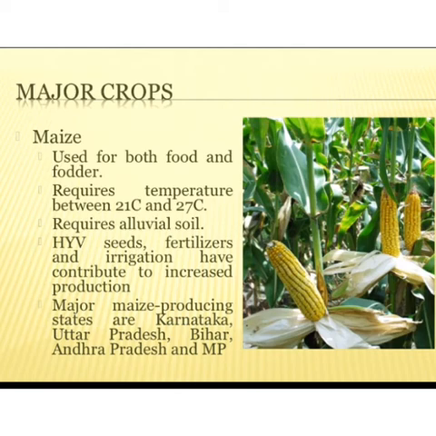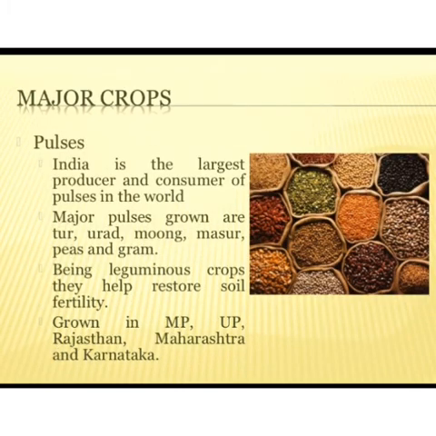Maize is used for both food and fodder. Fodder is the crop that is used as food for animals. It requires a temperature between 21 and 27 degrees Celsius. It requires alluvial soil. HYV seeds and irrigation have contributed to increased production. Major maize-producing states are Karnataka, Uttar Pradesh, Bihar, Andhra Pradesh and Maharashtra.